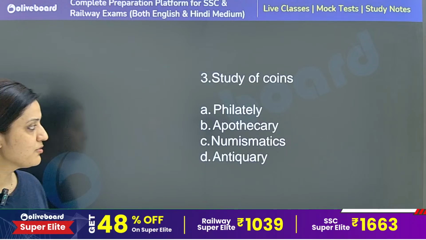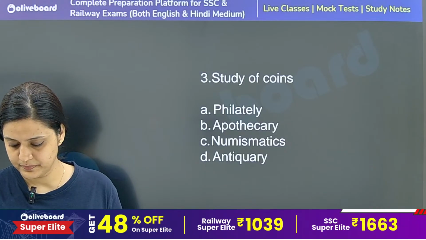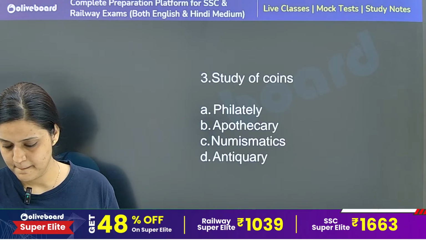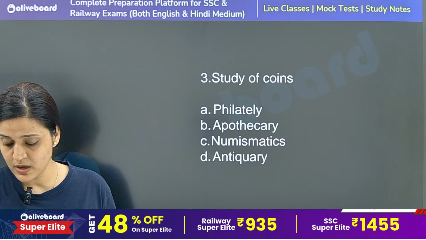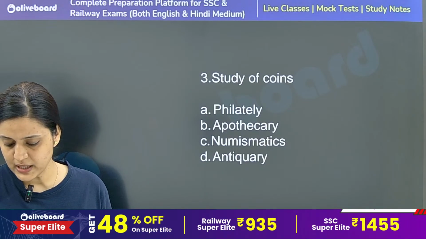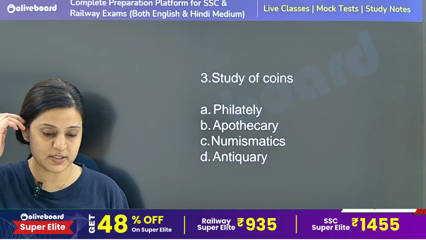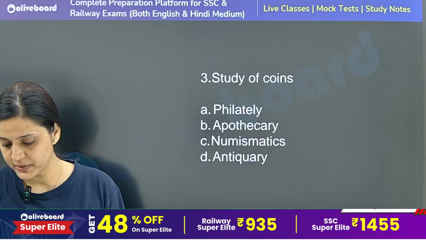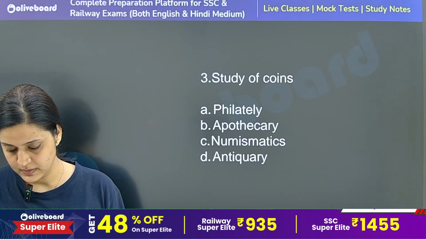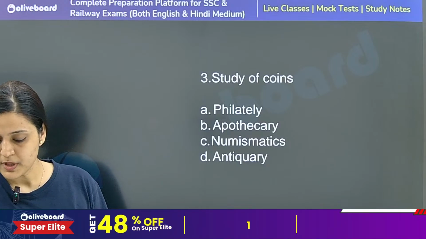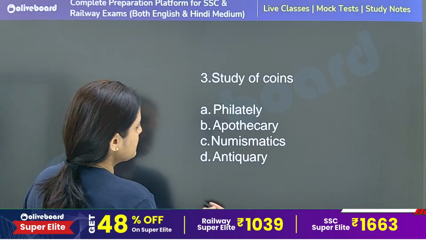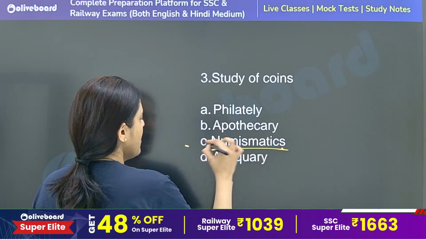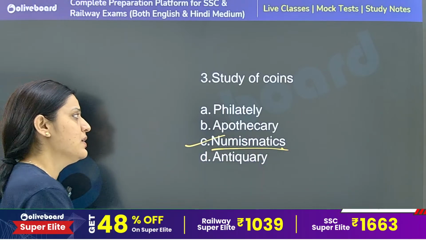Okay, the study of coins, this is a very common question. This question was also asked in the CGL 24 exam and the DO1 exam, so it is important, okay? So what is the study of coins? Definitely that is known as numismatics. Option number C is the correct answer.